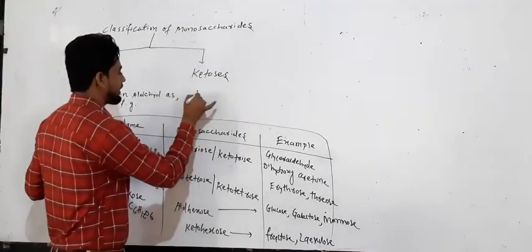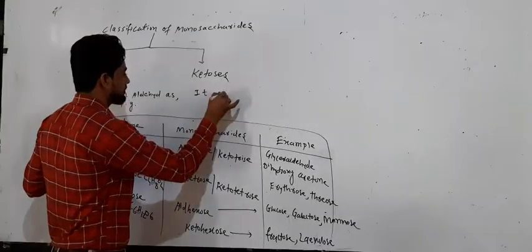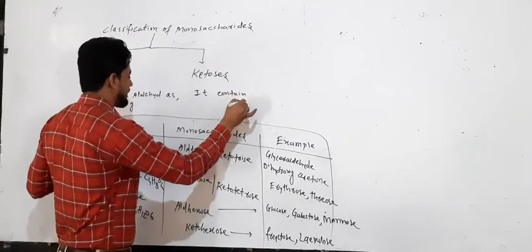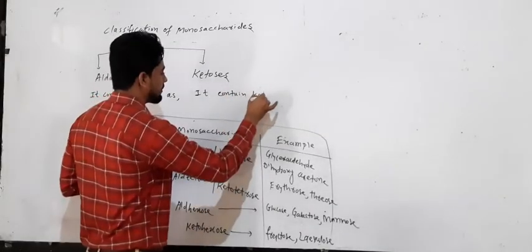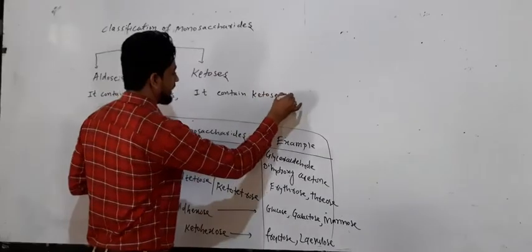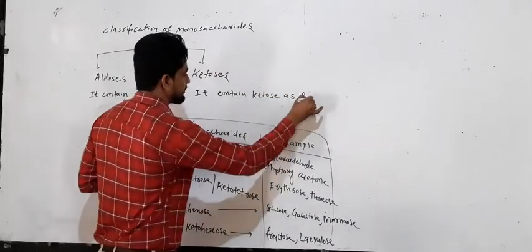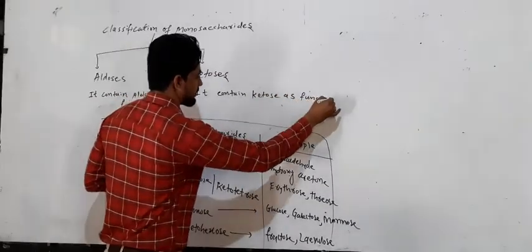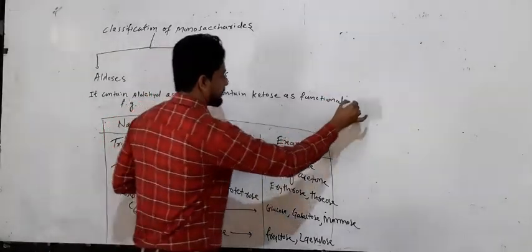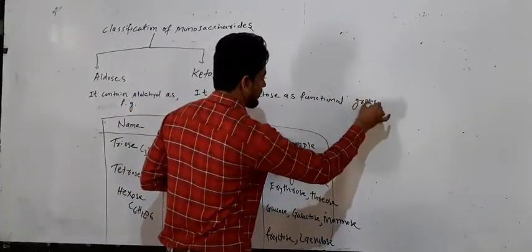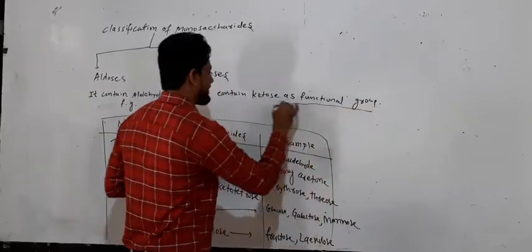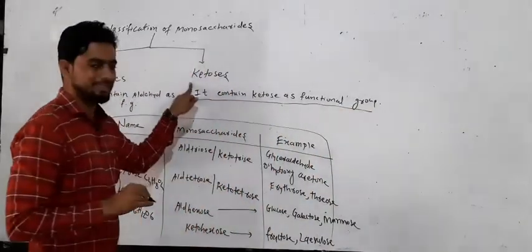What is a ketose? It contains a ketone as the functional group. So it is called ketoses.